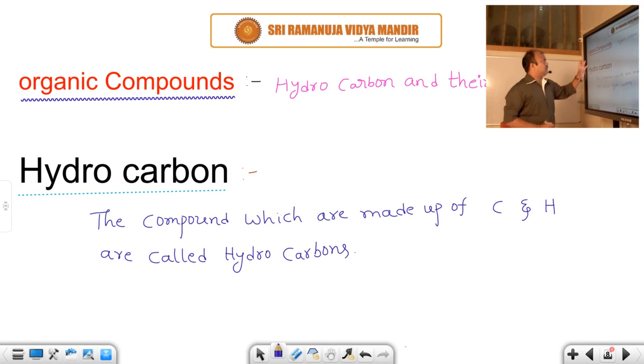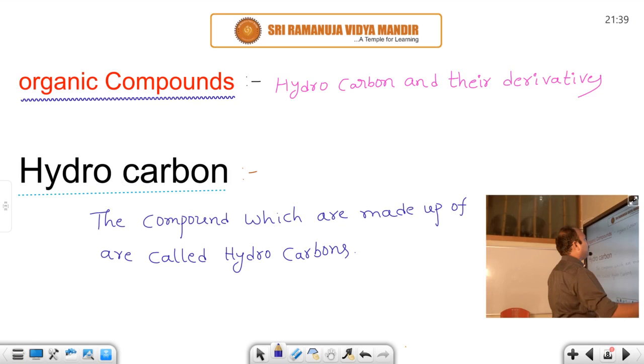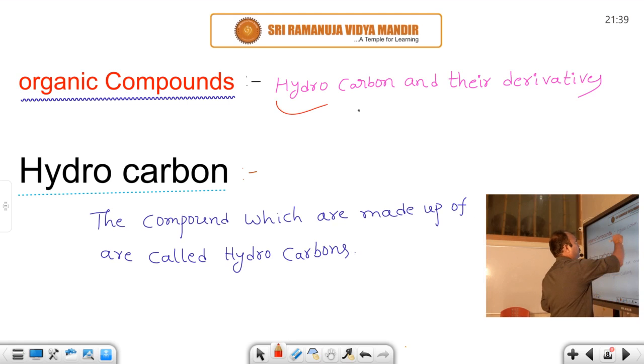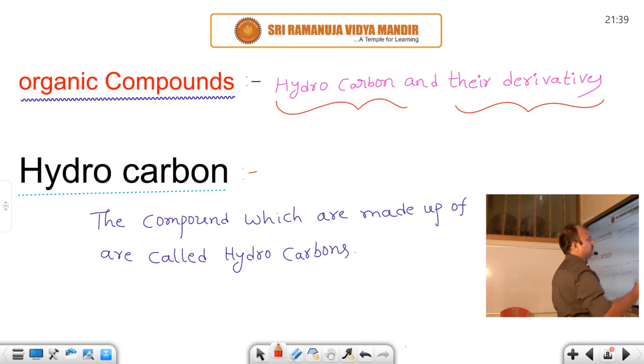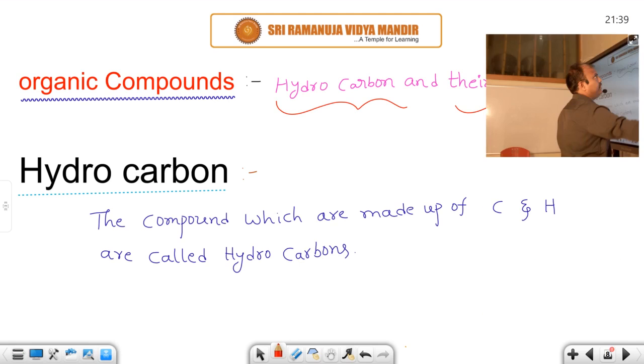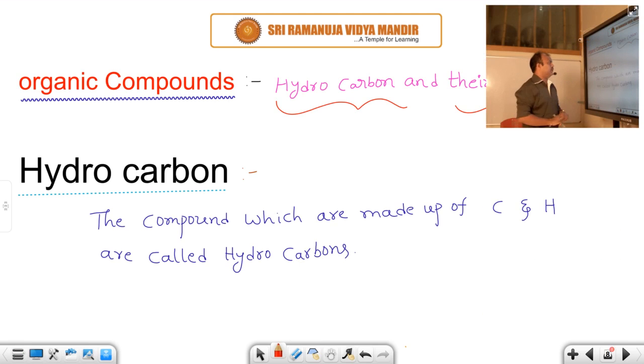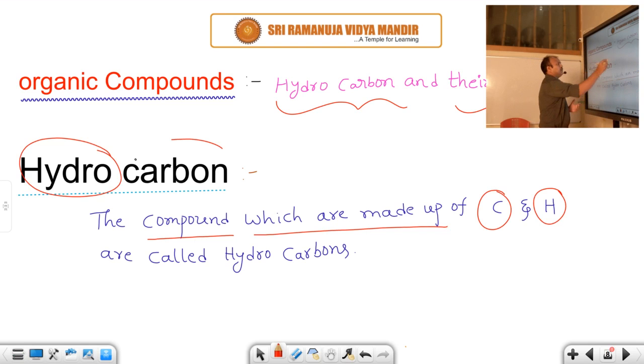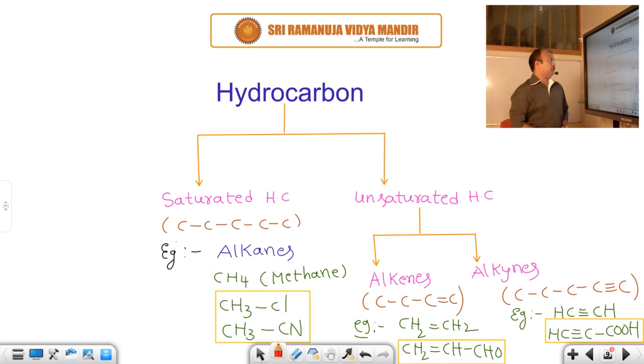I already told you that organic compounds are hydrocarbons and their derivatives. So what is a hydrocarbon? The compounds which are made up of carbon and hydrogen. It is in the name only: hydrocarbon means hydrogen and carbon. The compounds made up of hydrogen and carbon are called hydrocarbons.